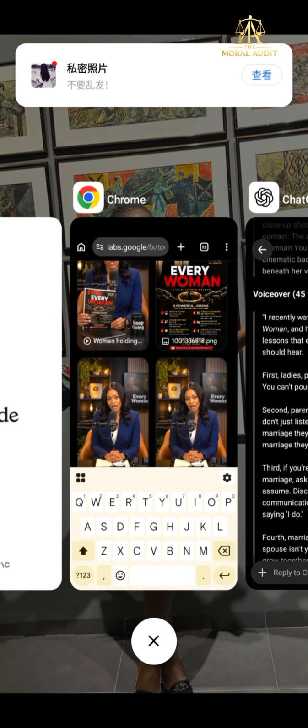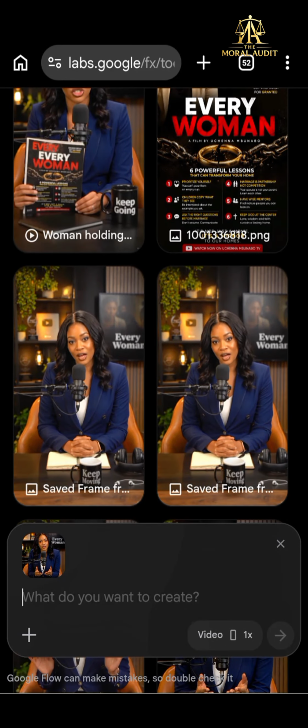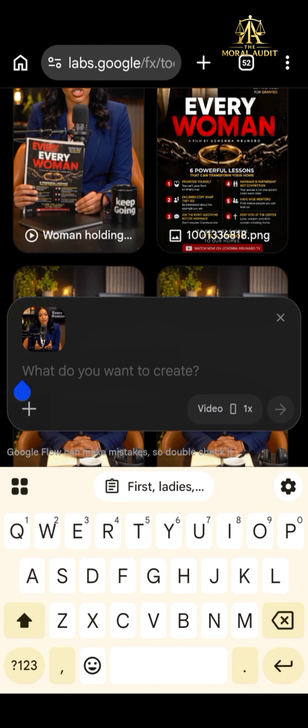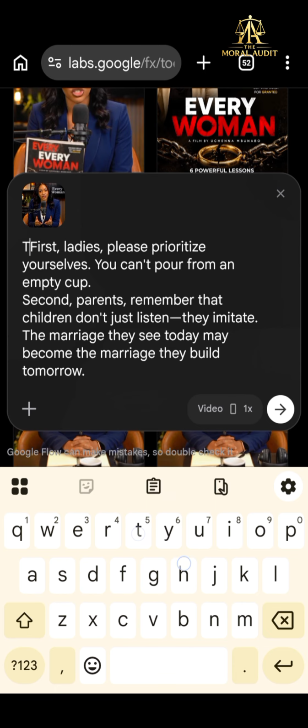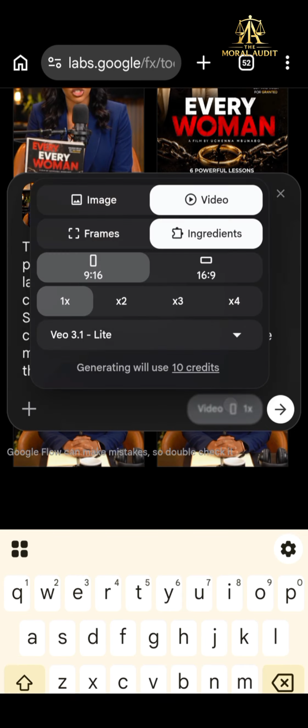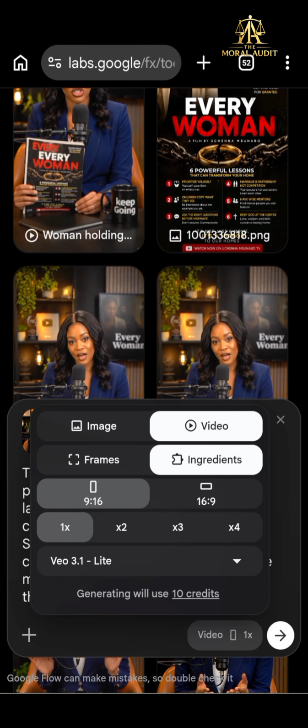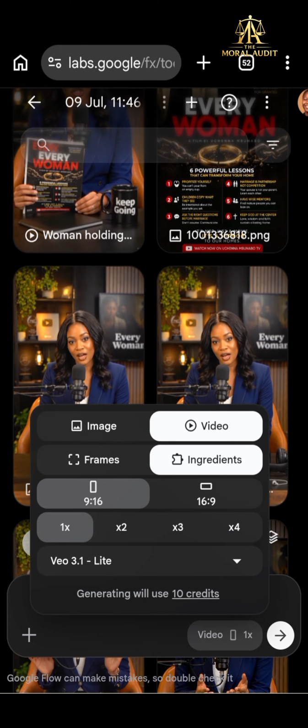You remember I said it is 5 to 10 seconds, so we basically have to shorten our words till we get to the point that we want. So I'll paste this here, and I will say the lady wearing. By now your frame is already the same. You don't have to change anything, but I would advise you to go back and recheck that it's still the same. Okay, so you go ahead and click here.